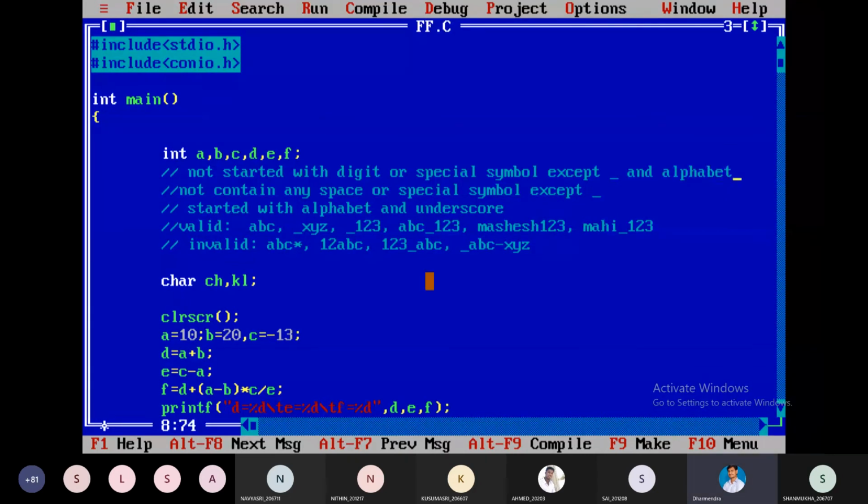It should not contain any space or special symbol. Spaces also should not be there. If I take underscore, space, I have taken, it will not be allowed. Mahesh space 1 2 3. Actually, without space only a name will be considered.